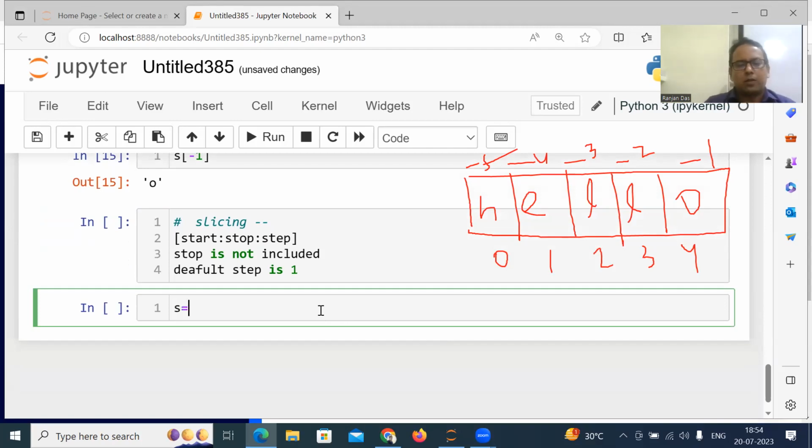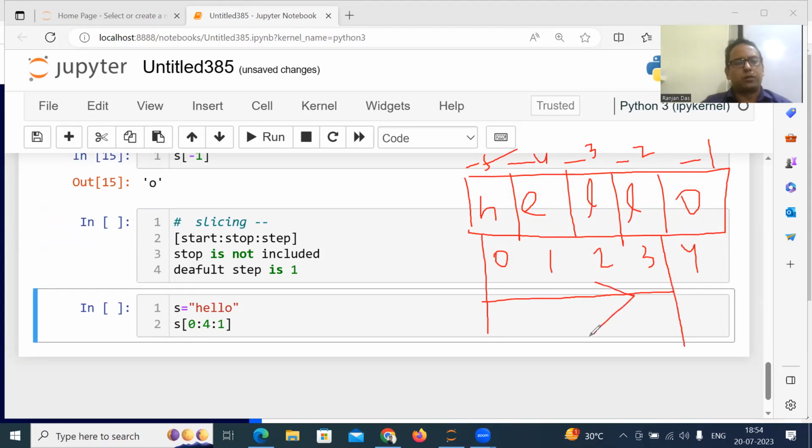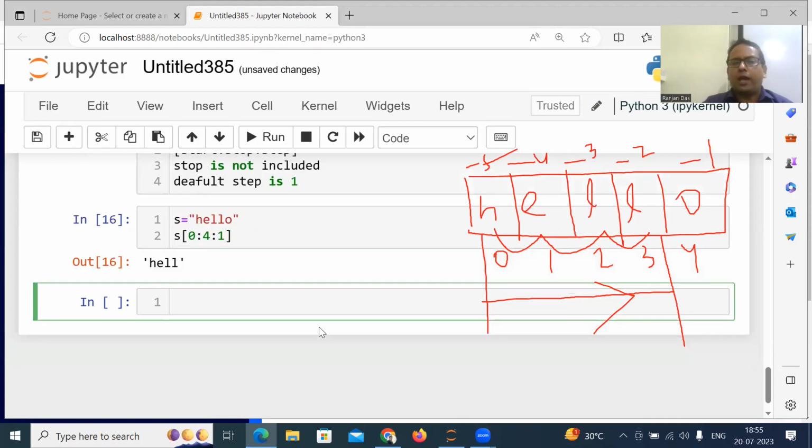Let's explain through an example. Suppose my string is HELLO. I write s of 0 colon 4 colon 1. So what will the output be? It will start from 0 and go up to how much? 4 means stop is not included, so up to 4 minus 1, that is 3. And step is 1, so I will jump one step. First it will be H, then one step, E, then L, then L. You start from 0 and end at 3. The answer will be HELL.